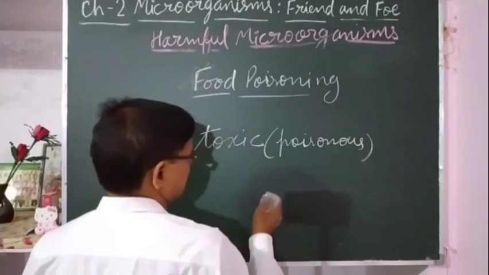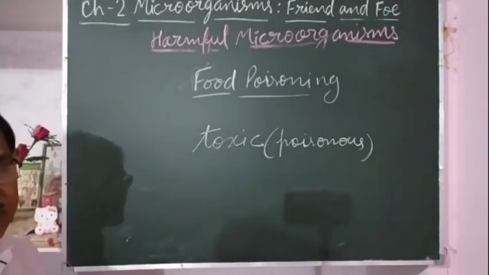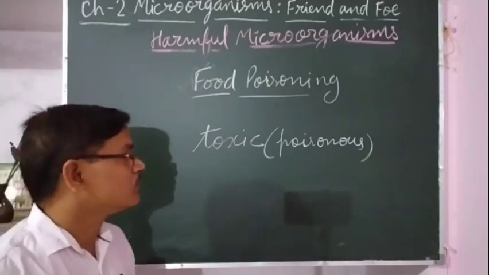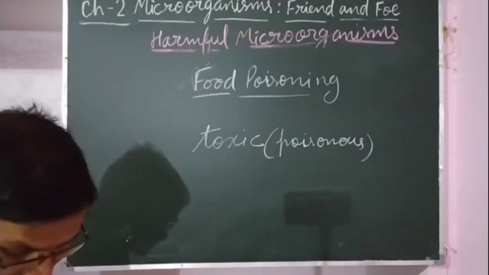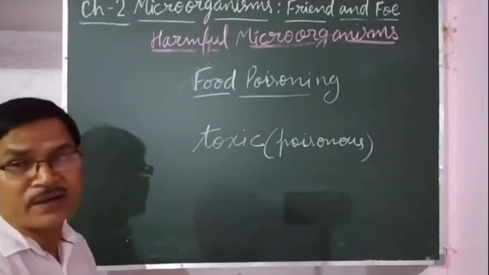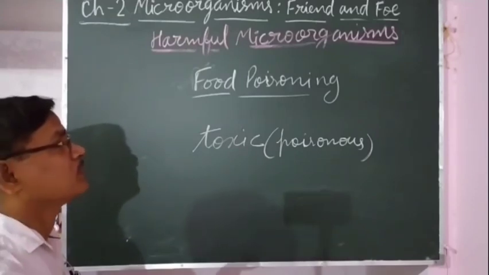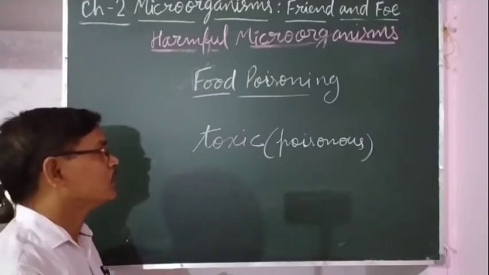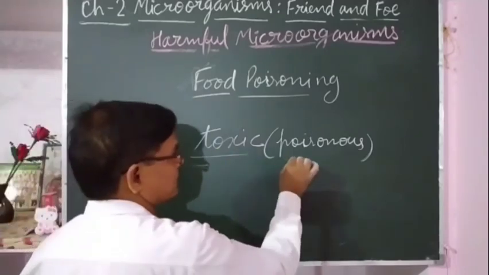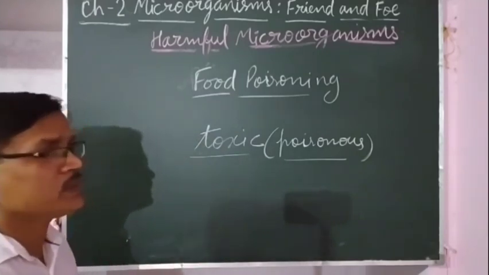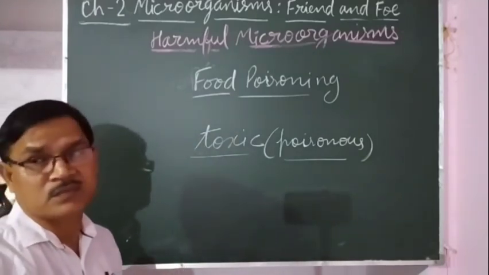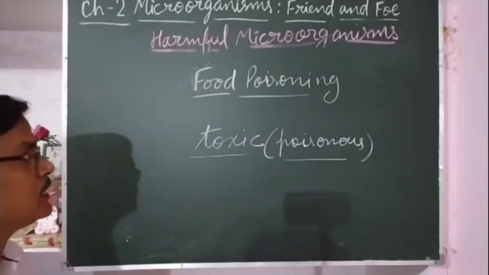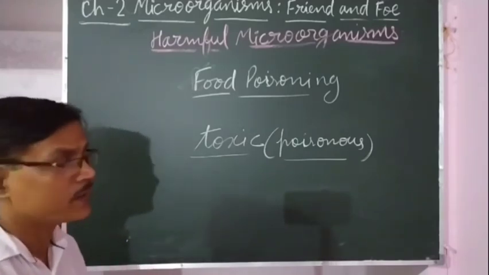They make the food poisonous, and when any person consumes that food, the person falls sick, vomiting and loose motion occur, and minerals and water are lost from the body. The person becomes very serious, and may die also if not taken care of in time.